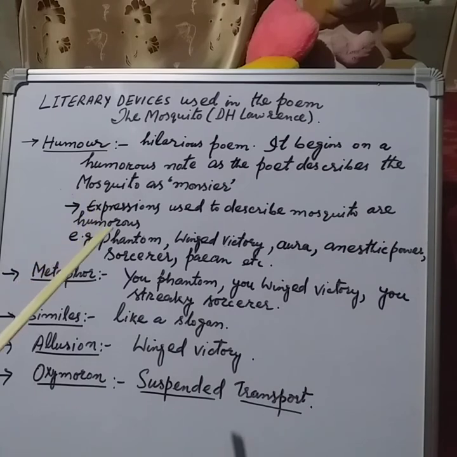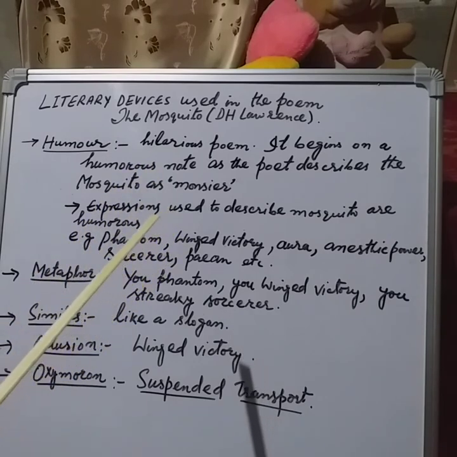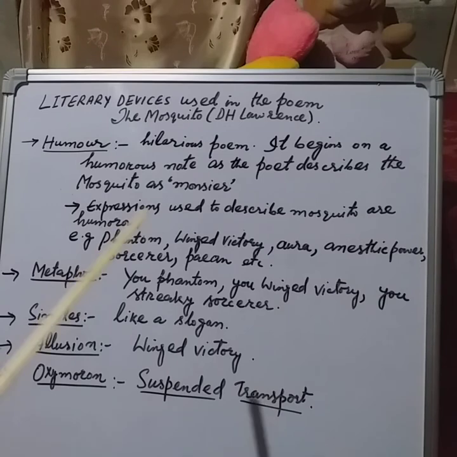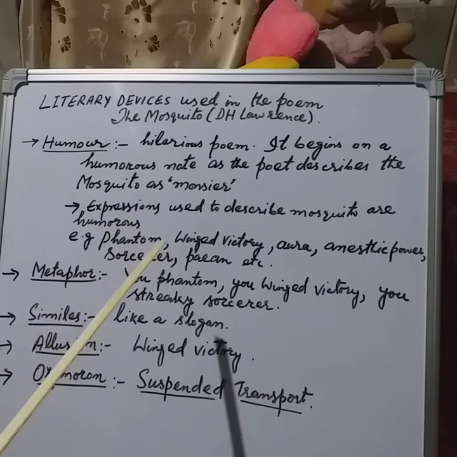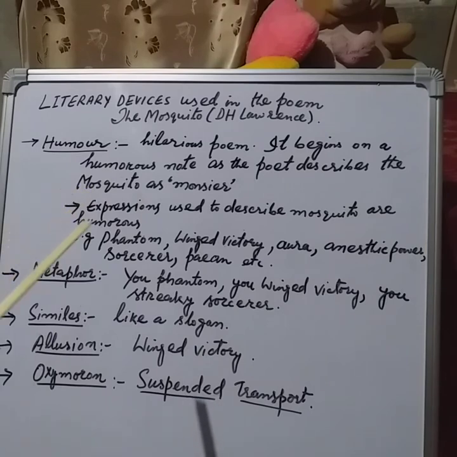Dear students, the expressions used to describe the master are humorous because they are exaggerated comparisons. For example, exaggerated comparison means बड़ा चढ़ा के पेश किया जाए.